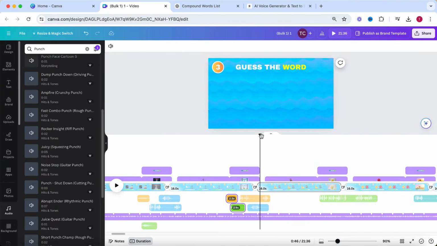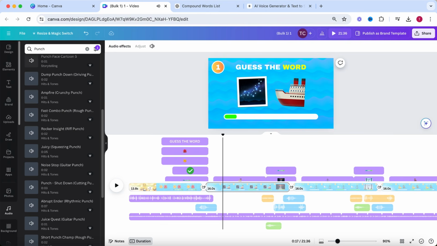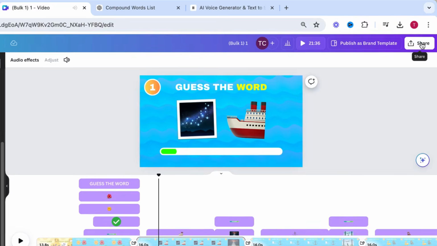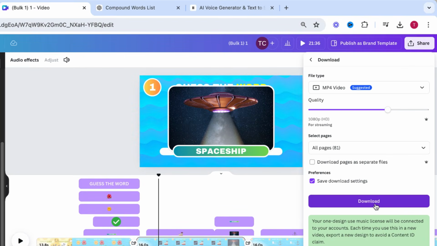Place these 3 sound effects at every page in your video, and you are done. Now select Download in the top right corner and let's take a look at the final result.